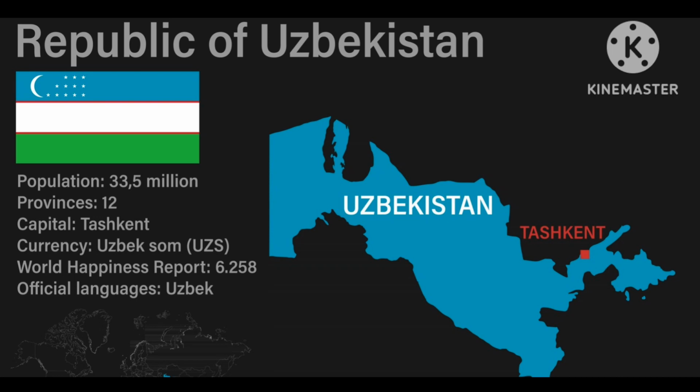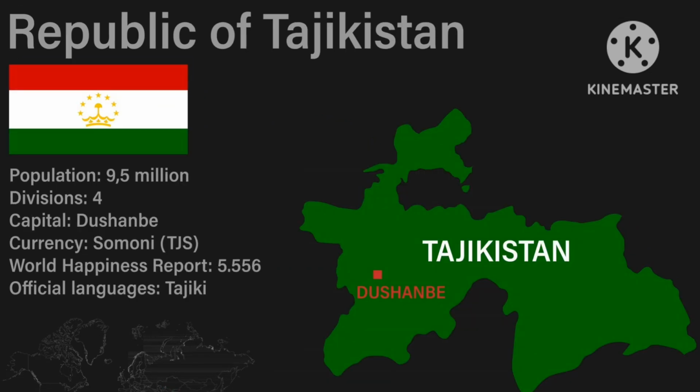The next country is Uzbekistan. The capital of Uzbekistan is Tashkent, and its currency is the Som, and its official language is Uzbek. Its world structure is also on the screen. The next country is Tajikistan. The capital of Tajikistan is Dushanbe and its currency is the Somoni. And the official language of Tajikistan is Tajik. You also watch the world structure of Tajikistan on the screen and also the world map. It is very important to remember the world structure and the flag of every country.